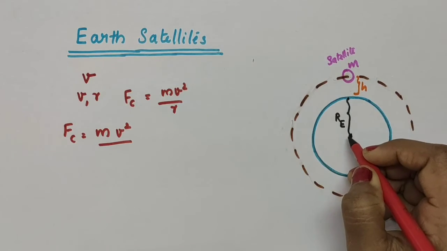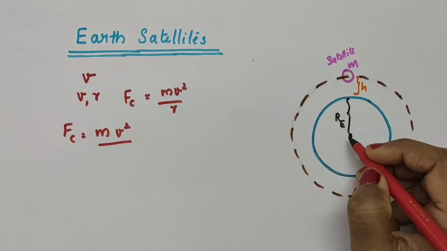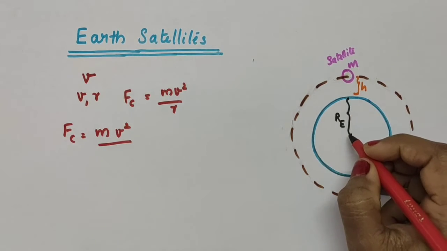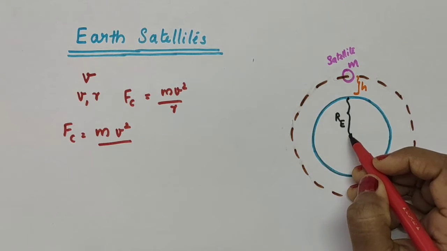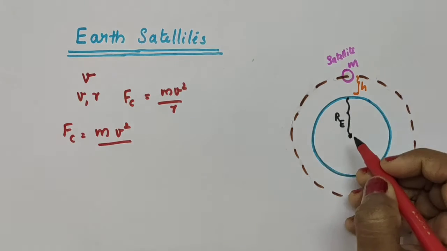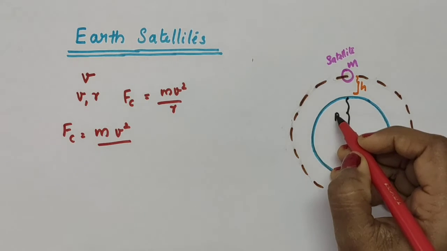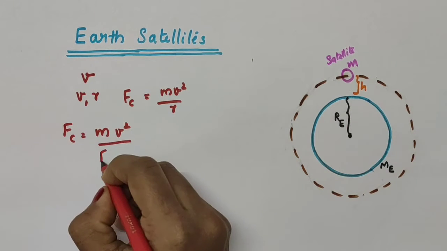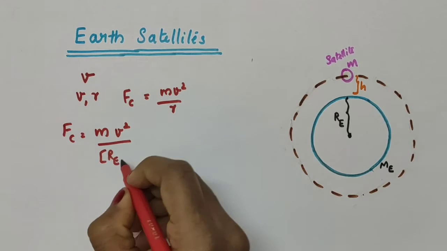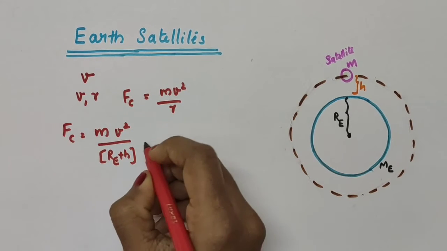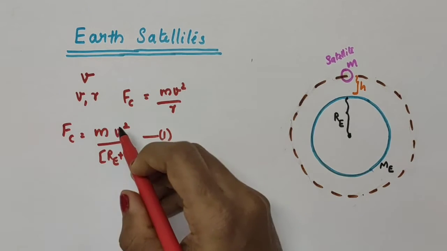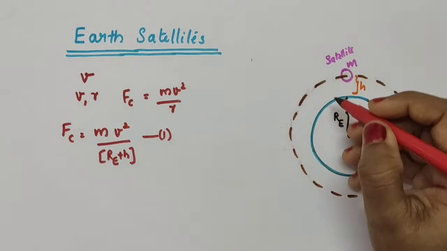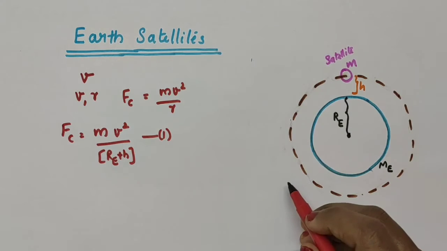Its distance from the center is what? This is a circular path, no? Its center is somewhere here. So the distance to the satellite from that center is what? RE plus h. So here we can write r as RE plus h. I am taking this as equation number 1. So this centripetal force is directed towards the center.